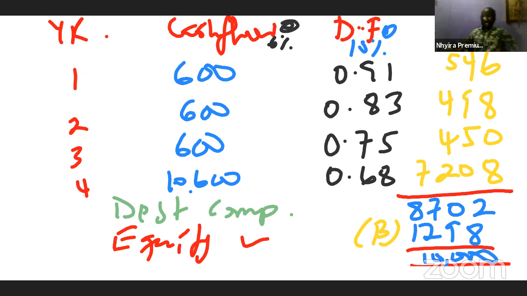So this is step 1 and step 2. There is no issue cost here. Like I mentioned, if there was an issue cost, we would allocate it between the debt and the equity component using the values that have been obtained here.